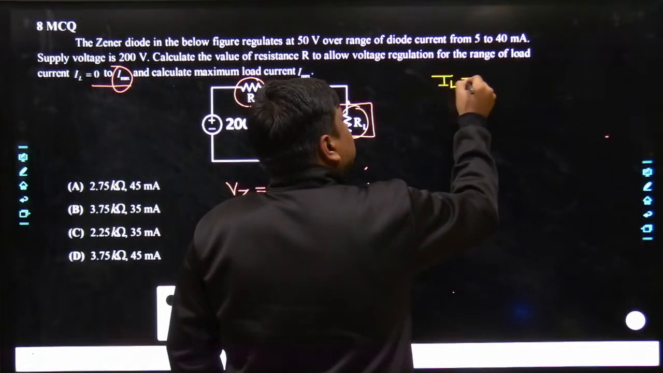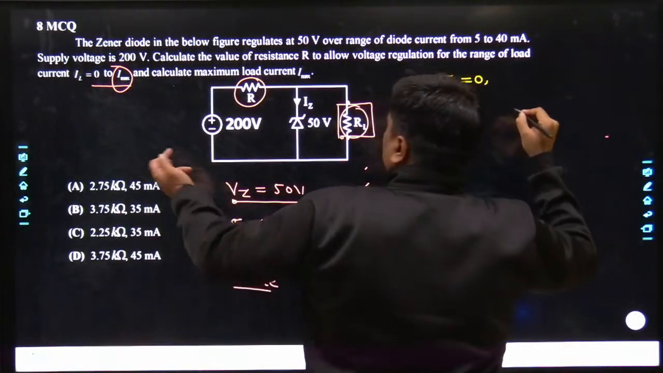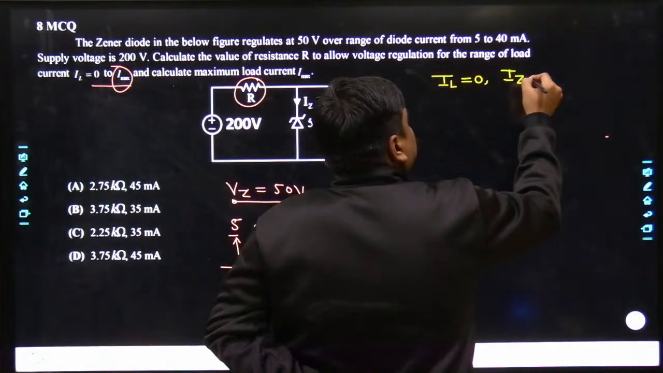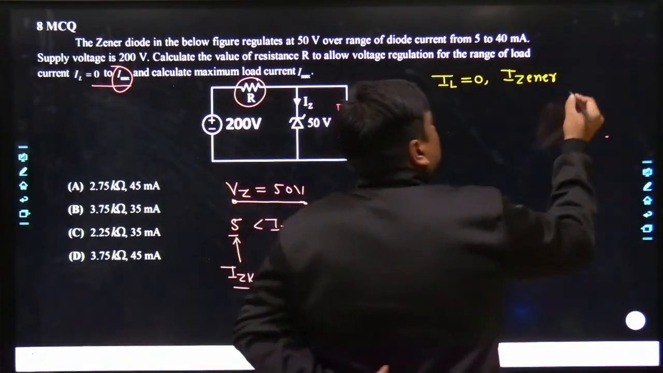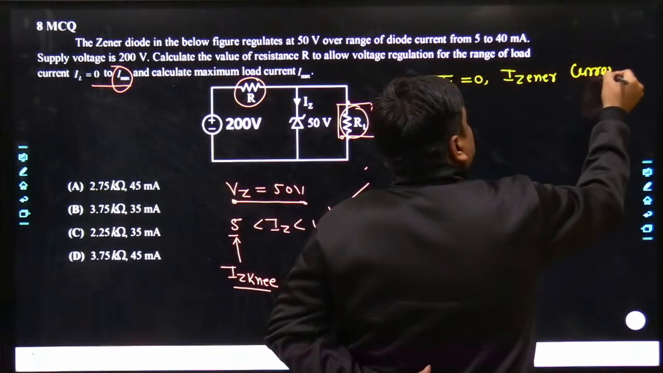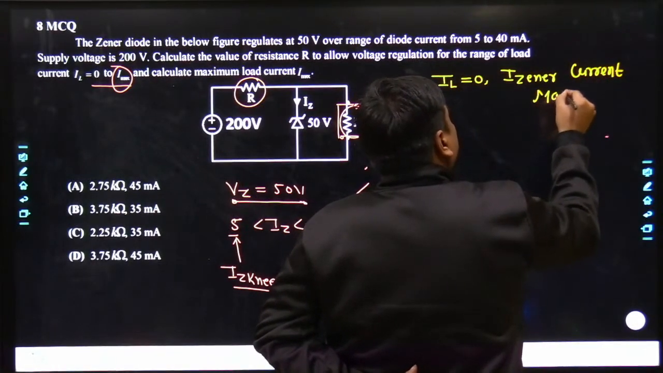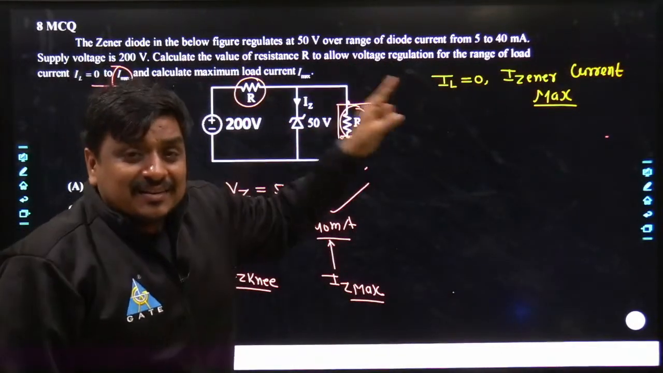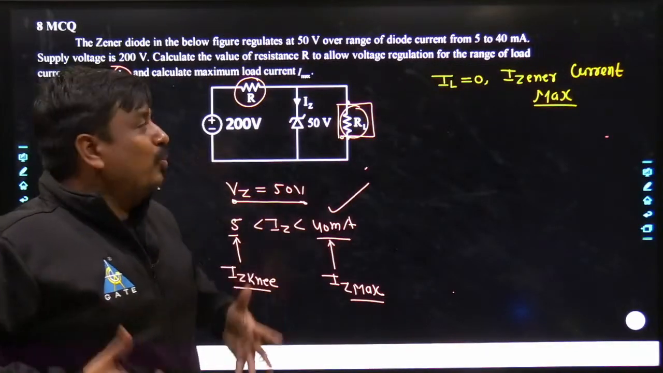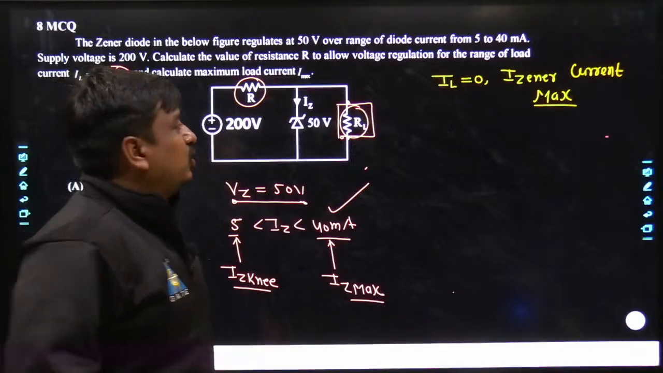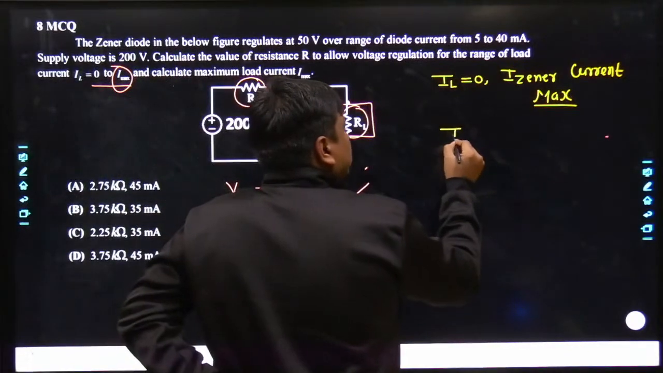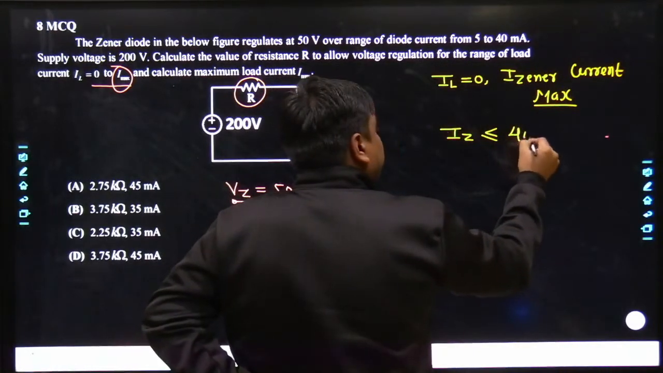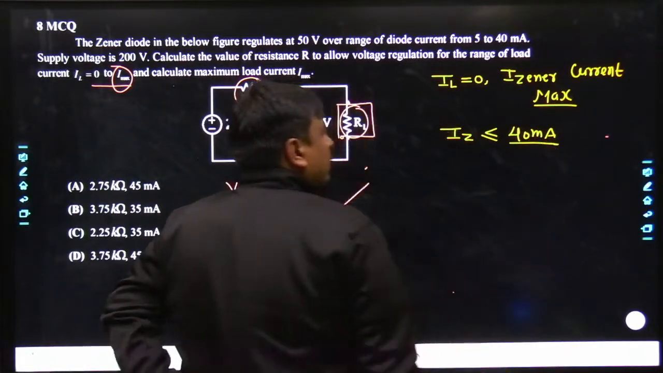So you can do one thing. If IL becomes 0, the maximum amount of current flows across the Zener diode. So you can say the Zener current will be maximum, but that Zener current must be lesser than or equal to how much current it can really carry. Exactly, I can say the Iz must be lesser than or equal to the maximum current capacity which the Zener diode can carry, which is simply equal to 40 milliampere.